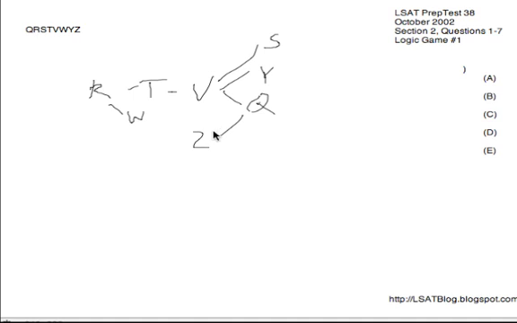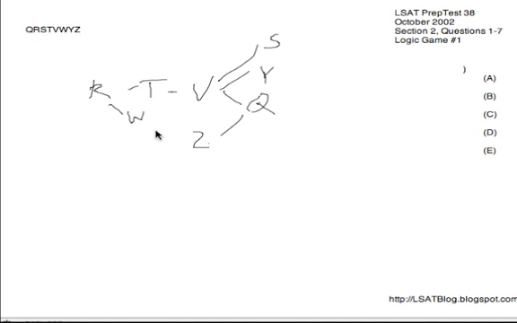So for that reason, Z could be first. And we don't know who's last. Any of S, Y, Q, or W could be last. And a variable like Z, for example, could be anywhere from 1 through 7. The only thing Z relates to is Q. So we know that Z cannot be last.